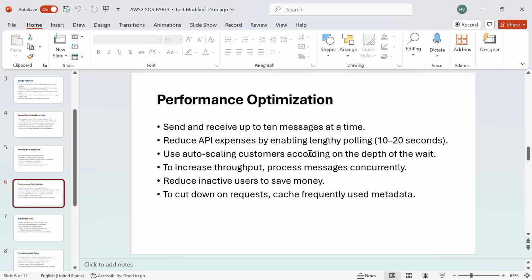Performance optimization. Send and receive up to 10 messages at a time. Reduce API expenses by enabling long polling, 10 to 20 seconds. Use auto scaling consumers according to the queue depth to increase throughput. Process messages concurrently. Reduce inactive consumers to save money. To cut down on requests, cache frequently used metadata.